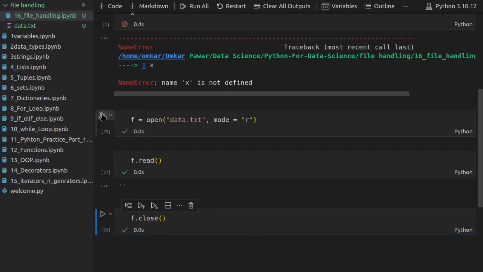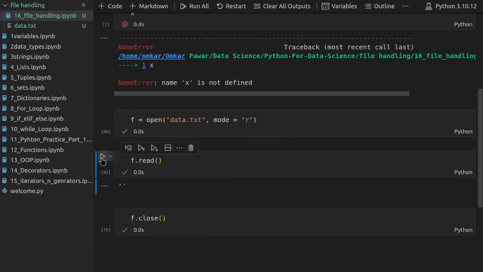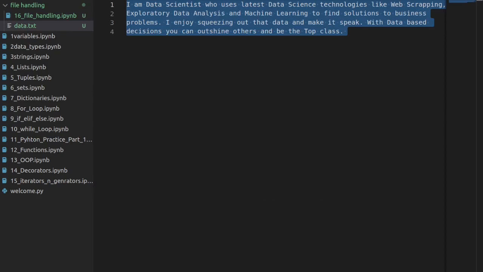I will again hit run and do the same process. Now you can see what is happening. I will close again. So what exactly is happening here is that when we close our file and open it again, at that time the blinking cursor comes back to the start here.